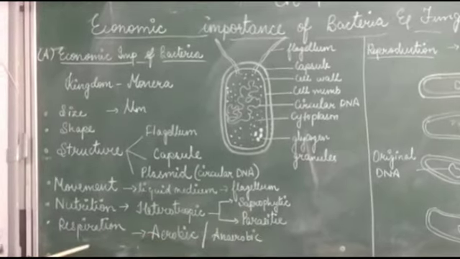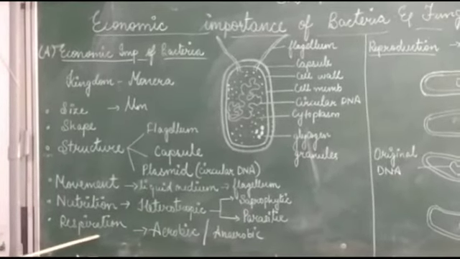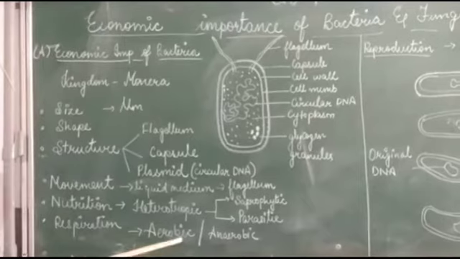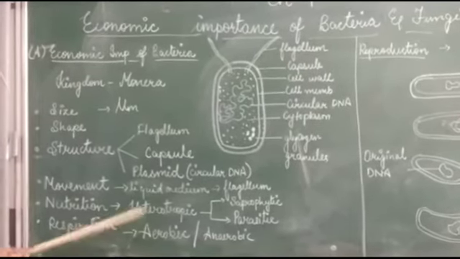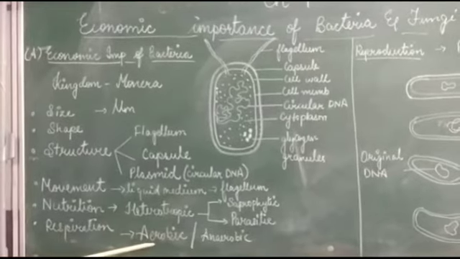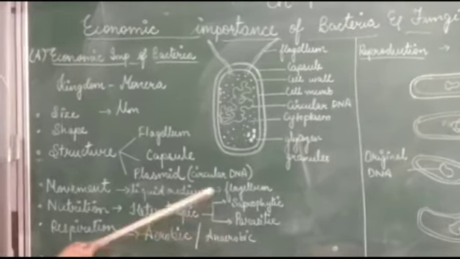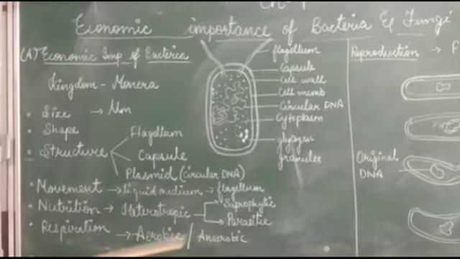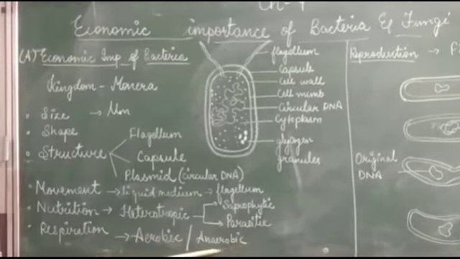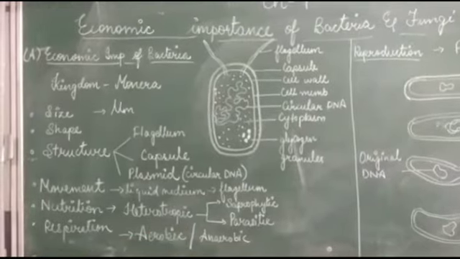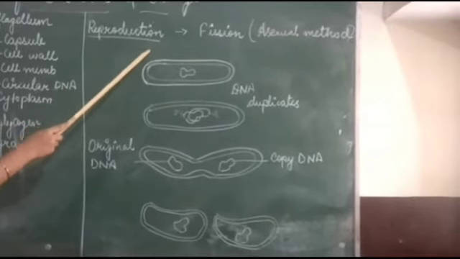Next is respiration. Bacteria can respire either aerobically or anaerobically. If oxygen is present, then it will breathe aerobically. If oxygen is not available, basically inside the body, like in your intestine and those areas, then it will breathe anaerobically. Next we will be learning about reproduction.